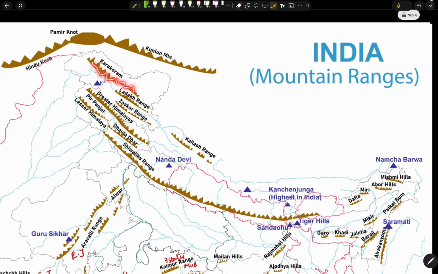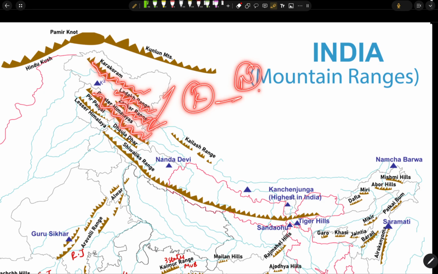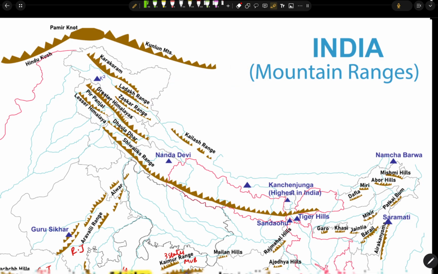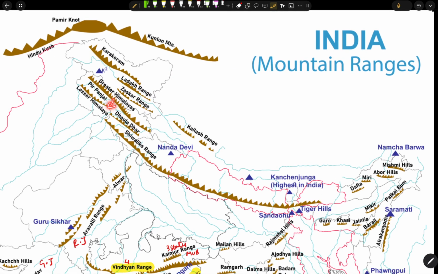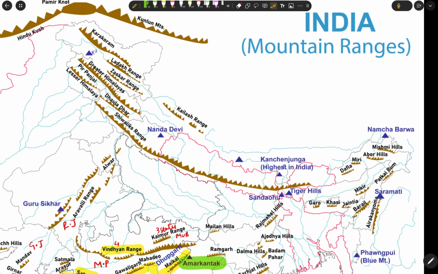So here are the Karakoram ranges, the Ladakh range, the Zaskar range and the Greater Himalayas. In this way, first comes the Karakoram towards the north, then the Ladakh ranges, then Zaskar, and then the Greater Himalayas. After the Greater Himalayas we have the Pir Panjal ranges. Beside it we have the Dhauladhar, and parallel to the Ladakh range and Zaskar range we have the K2.